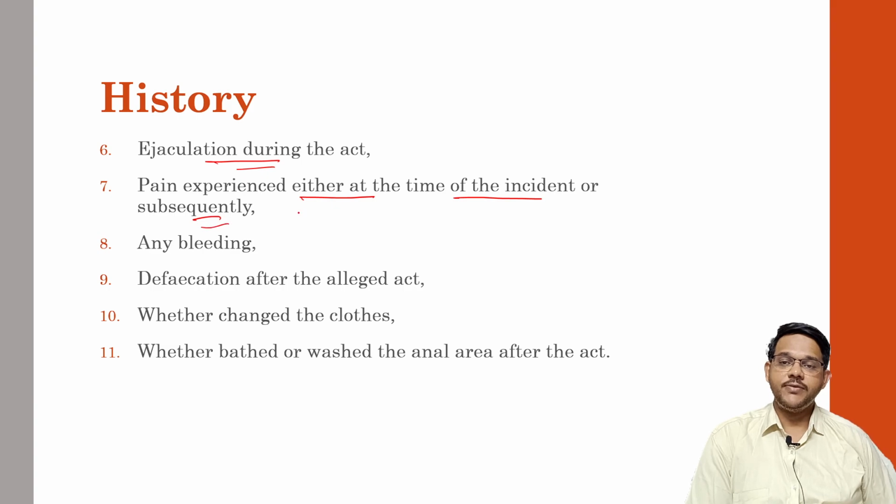So this indicates whether it was consenting or not consenting. If there was no pain, then the person may have conducted the intercourse slowly and passively, so that the rectum and anus may be completely dilated, which reduces the presence of any injuries. Whether there was any bleeding present. Bleeding indicates that it was very forceful, and that injuries may have been caused, which will be helpful for further case identification.